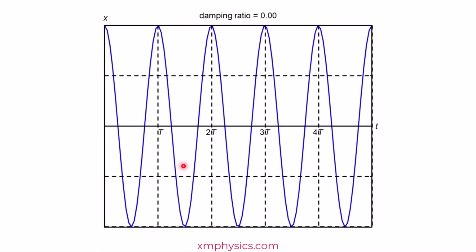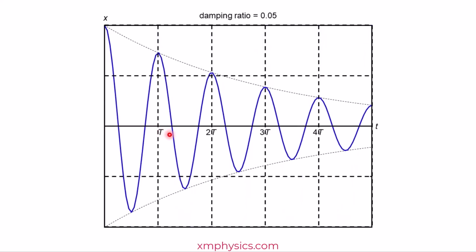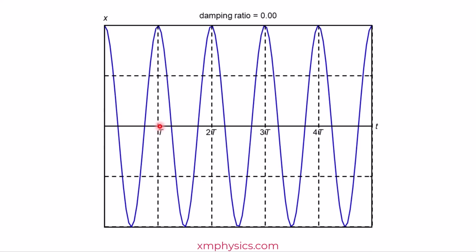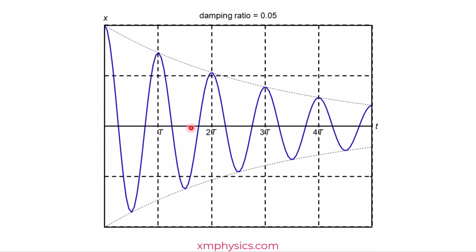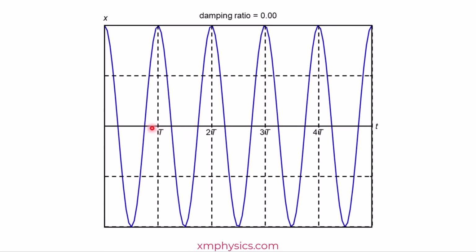Okay, now there's another thing I have to address here. You have probably heard before that damping increases the period of oscillation. So what's meant by that? Look at this one. This is the undamped oscillation. The undamped oscillation has a period of T. This grid box shows the original undamped oscillation's period. Now this is a damped oscillation. It also has a period, but its period is longer than the undamped one. Get it? Meaning this period is longer than this period.